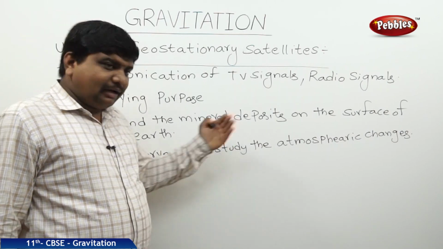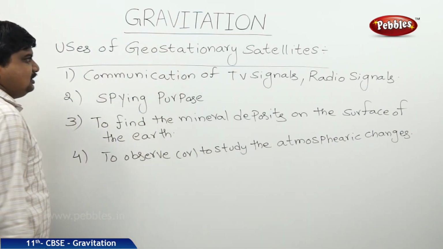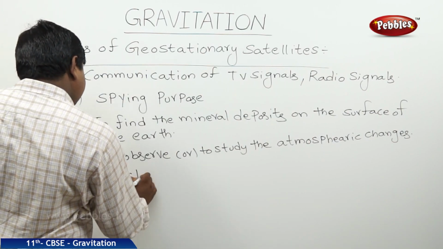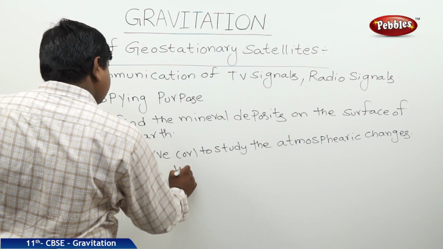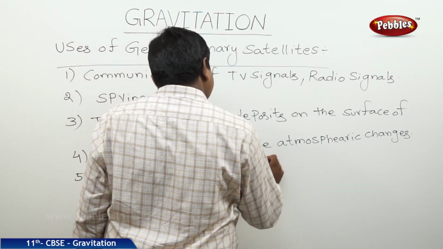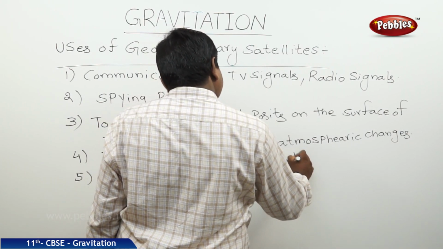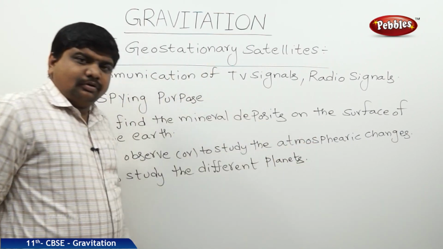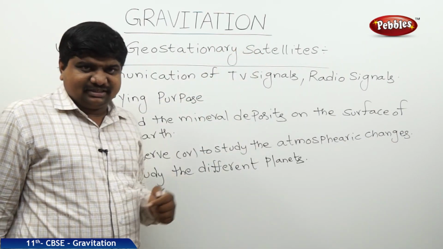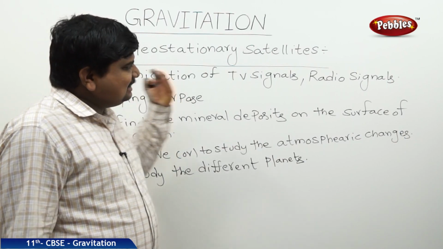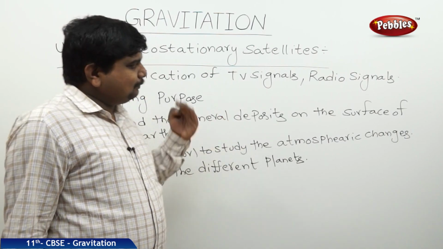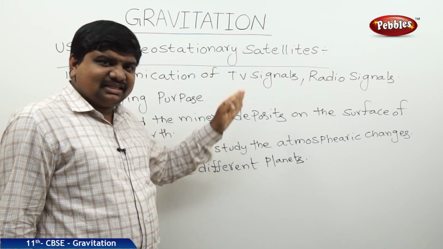To study the different planets, the geostationary satellites are also useful. To find the exact shape of the earth, these geostationary satellites are very helpful. Whenever natural calamities occur, like earthquake or tsunami, there is a possibility of a slight change in the shape of earth.